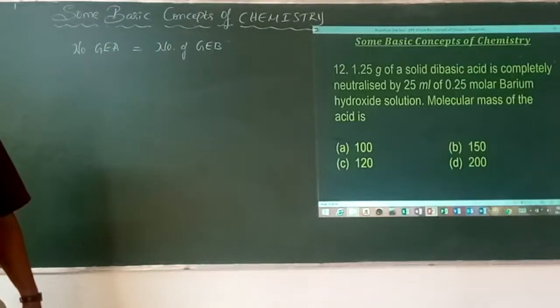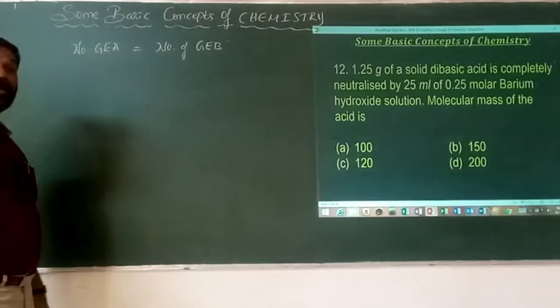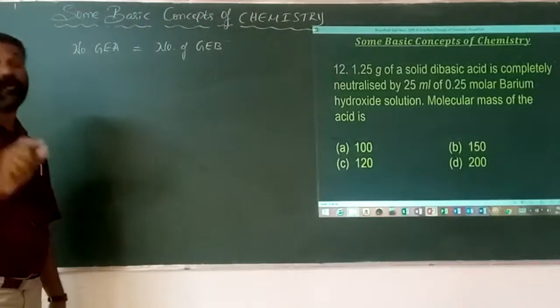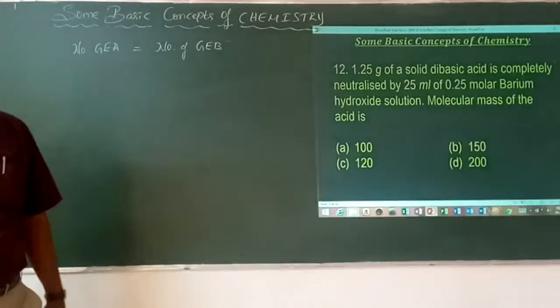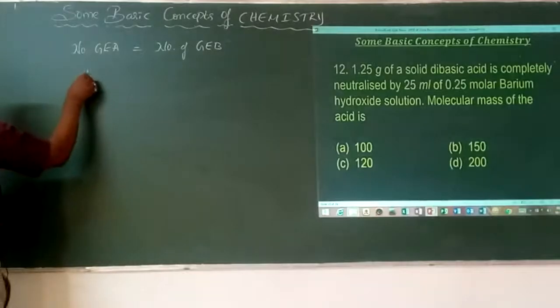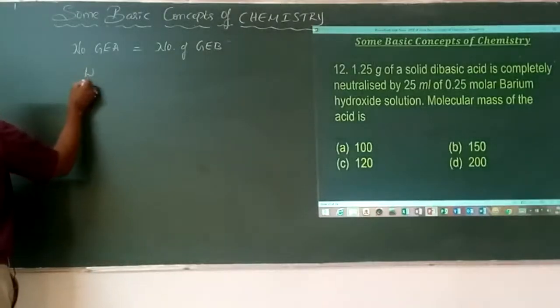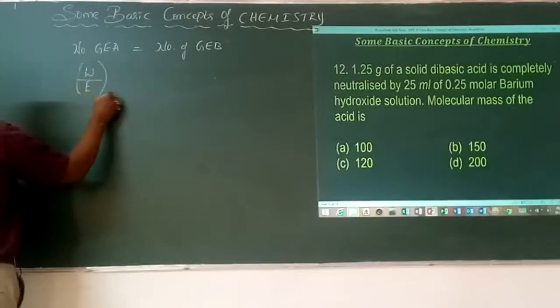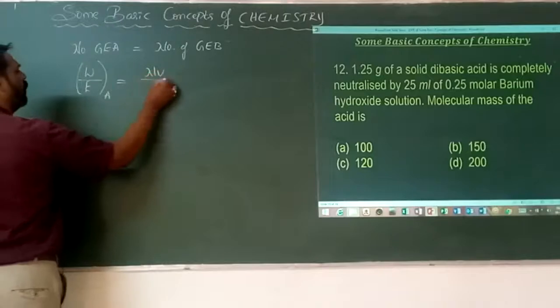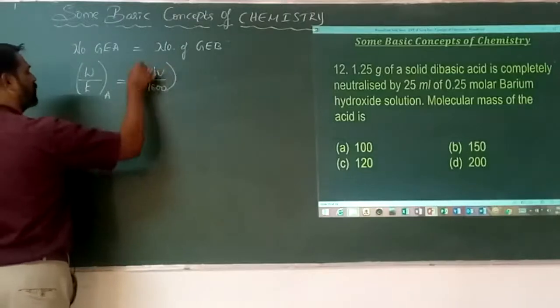How do you calculate the number of gram equivalents? There are two different formulas. One is normality into volume divided by 1000, and if mass is given, it is W divided by E. Gram equivalents of acid is equal to N into V by 1000 of the base.